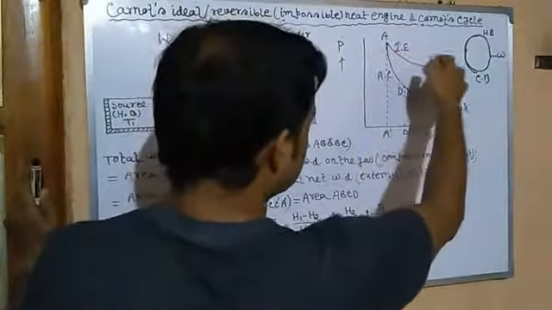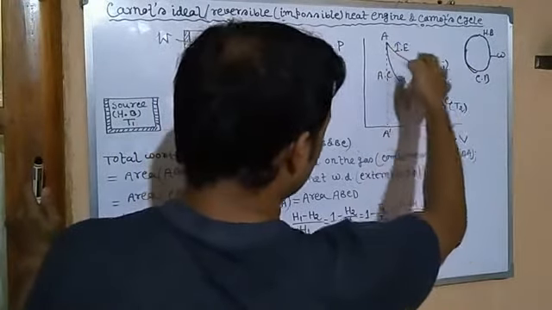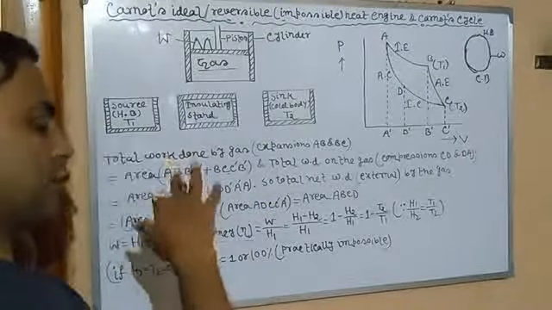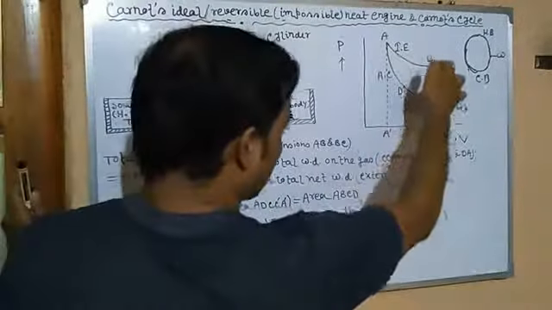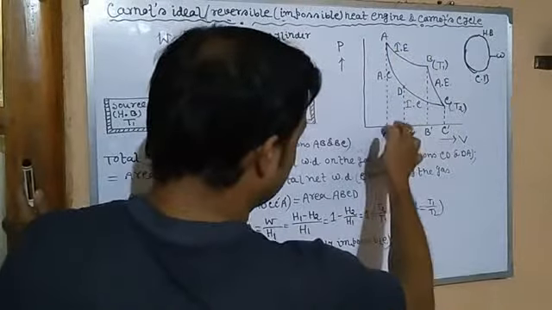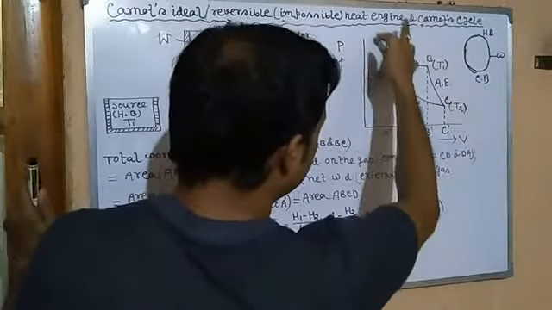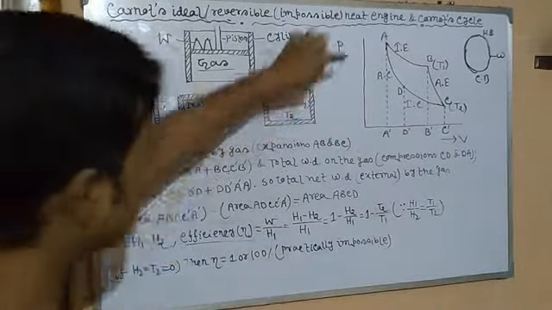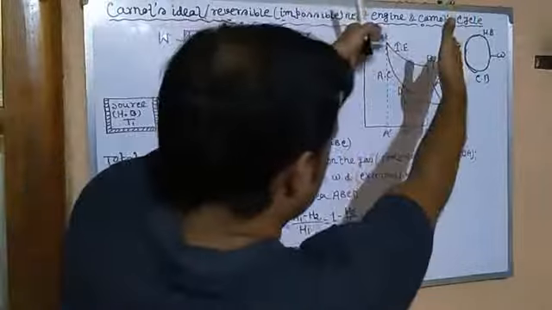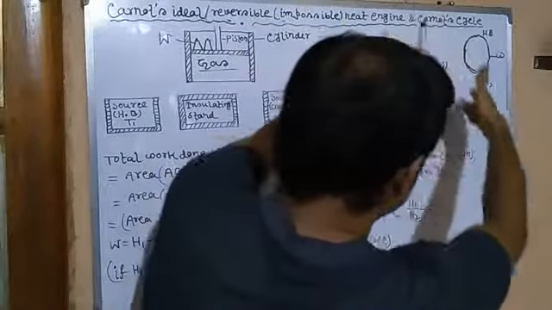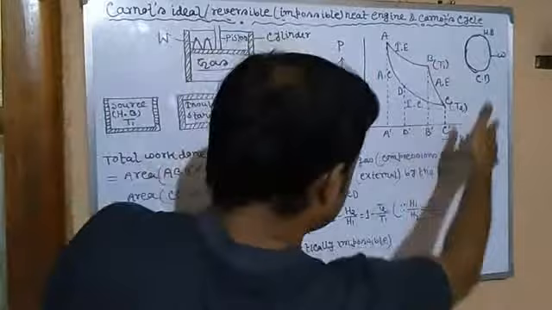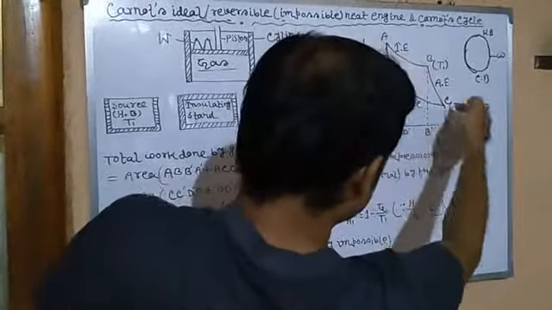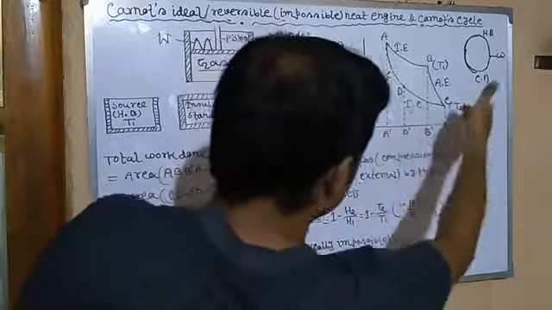Because this represents work done by the gas, we may say the total work done by the gas during expansion, whether isothermal or adiabatic, is represented by this curve total: A, B, B dash, A dash, and B, C, C dash, B dash. It means the total A, B, C, C dash, A dash. AB covers this area, BC covers this area during expansion, so the total covers this area. Whereas during compression, CD covers this area, C, C dash, and then DA covers this, so it covers this area.